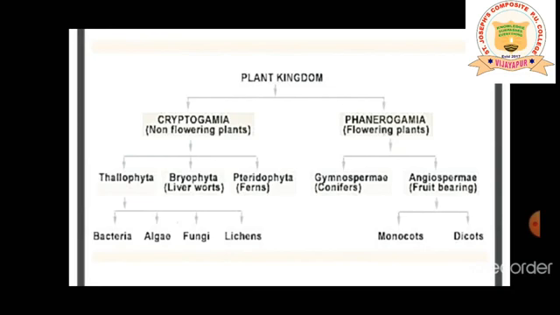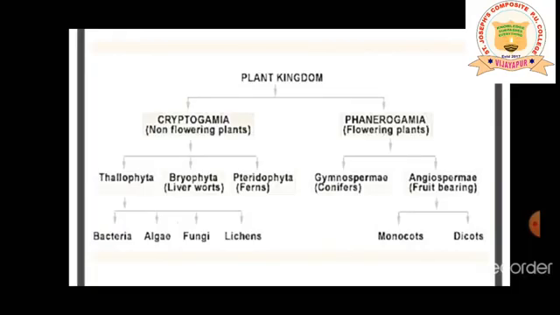So, plant kingdom, my dear students, as you can see on your screen, is divided into two subdivisions: cryptogams and phanerogams, or non-flowering plants and flowering plants. Cryptogams are non-flowering plants, the plants which cannot possess flowers.